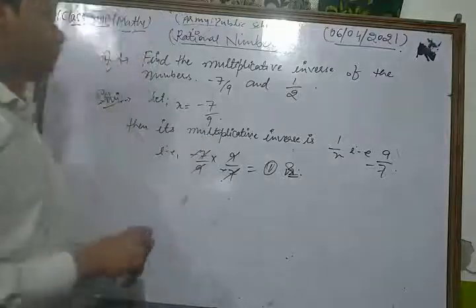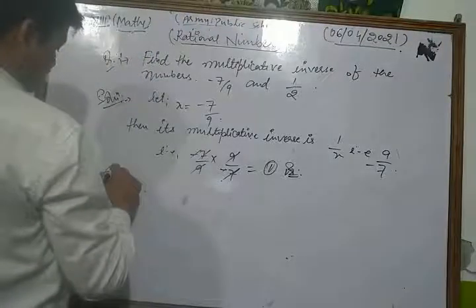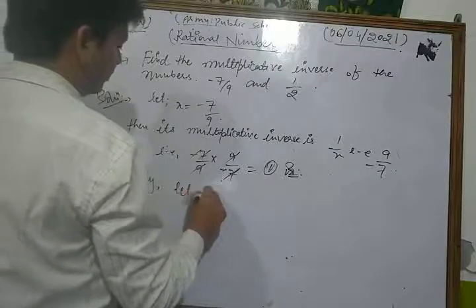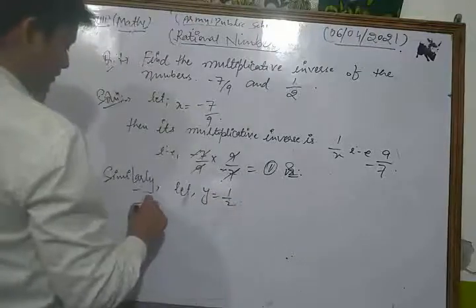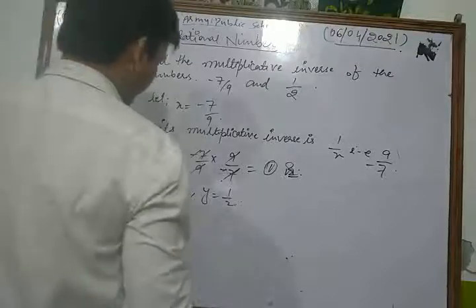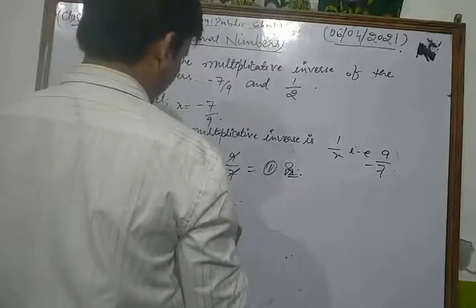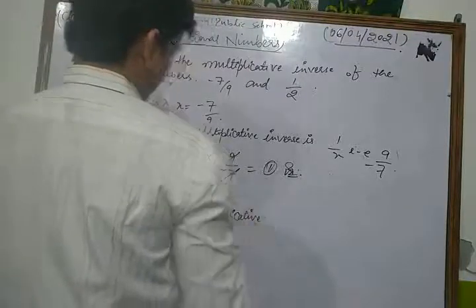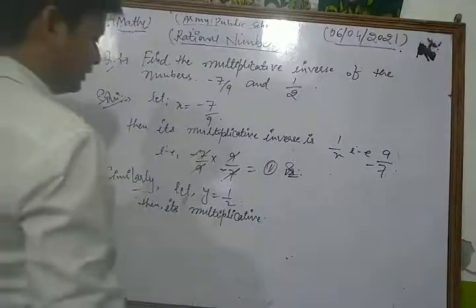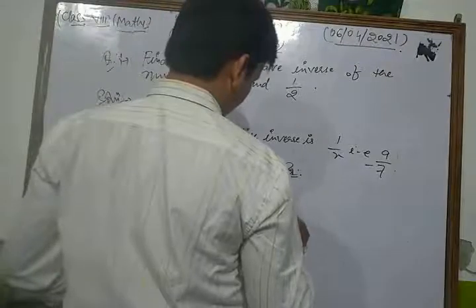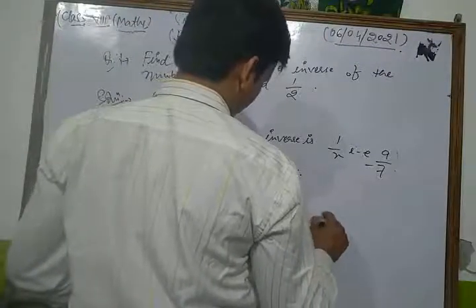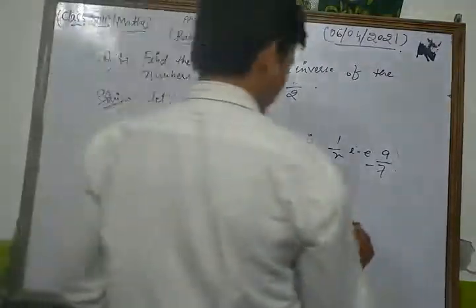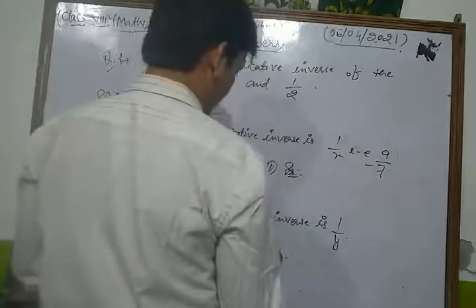Now similarly, let another number y is equal to 1 upon 2, then its multiplicative inverse is what? 1 upon y, that is 2.